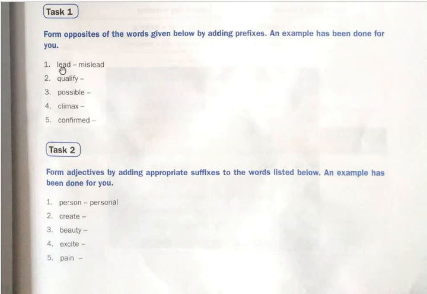The first one is lead. How can you make the opposite or the antonym of lead? Mislead. Qualify, disqualify. Possible, impossible. Climax, anticlimax. Confirmed, unconfirmed. So you form opposites of words by adding prefixes here.